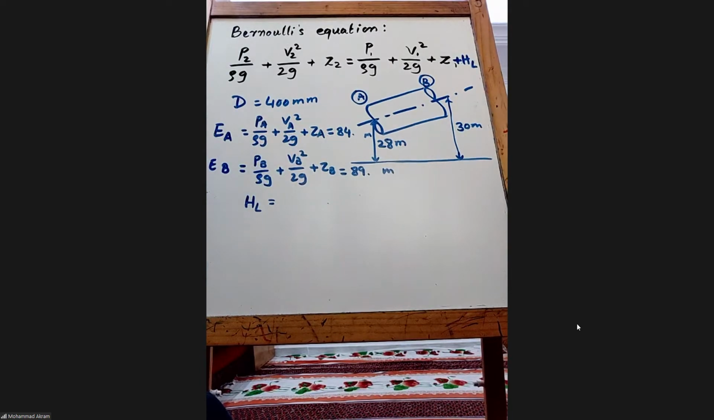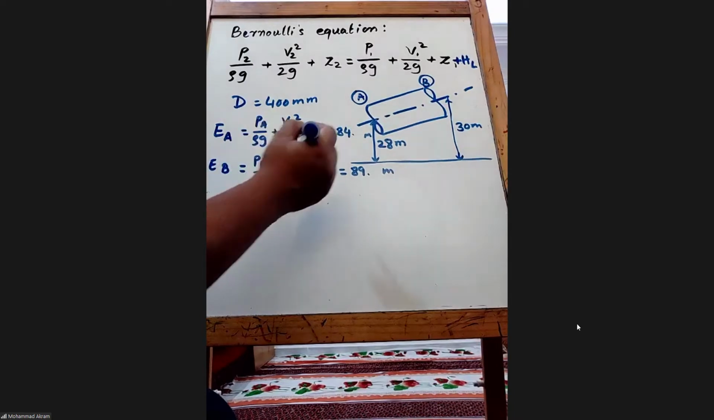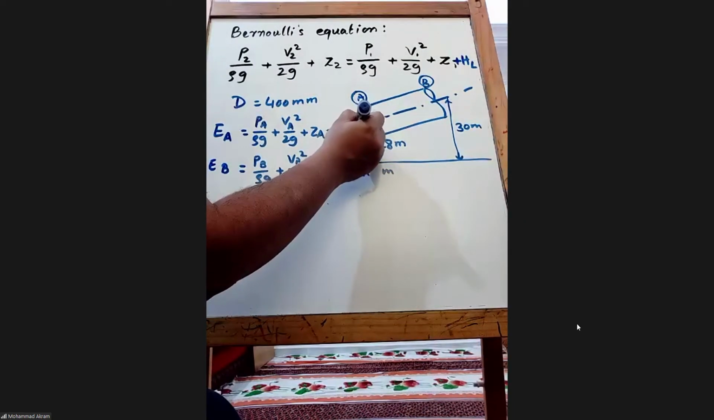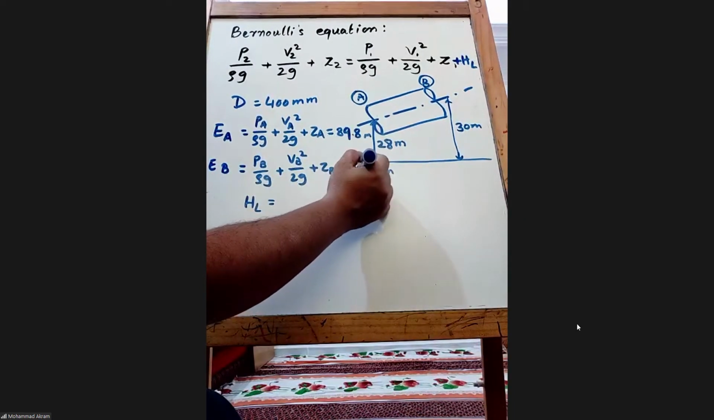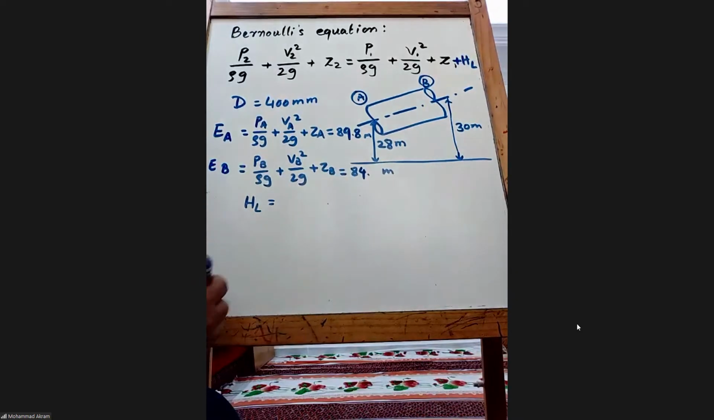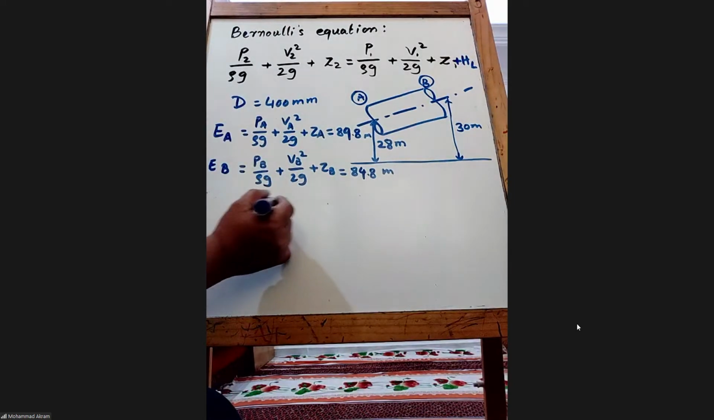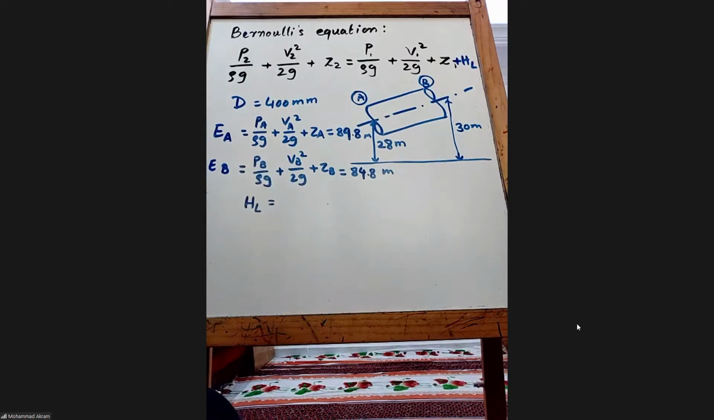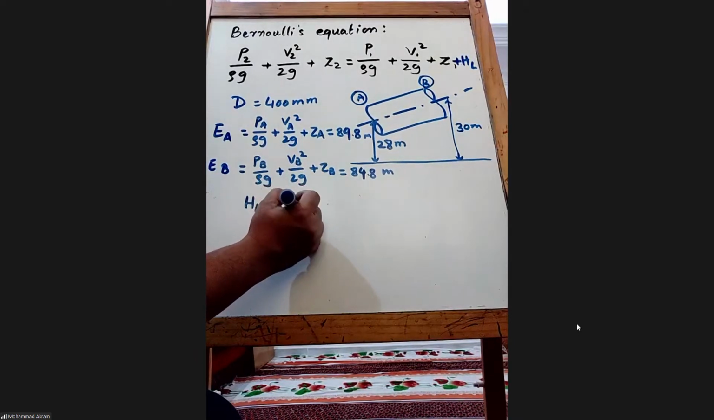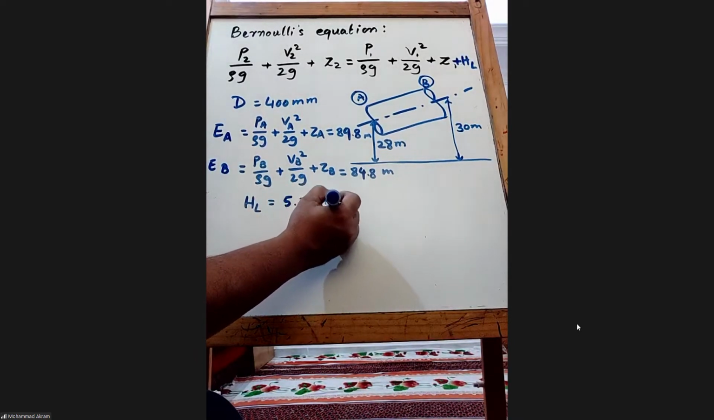Doctor, I think it's the opposite. Yes, it's the opposite. So it is 89 for A, 84 for B. 85 for A. So if you take the difference between the two, which energy is higher? A. Okay, so it is coming 5.03 meters, something like that.